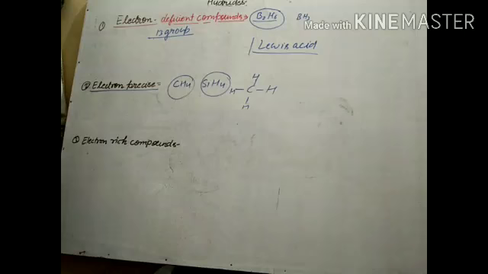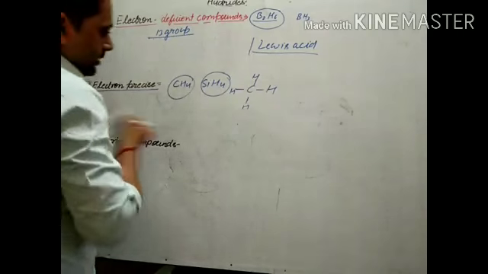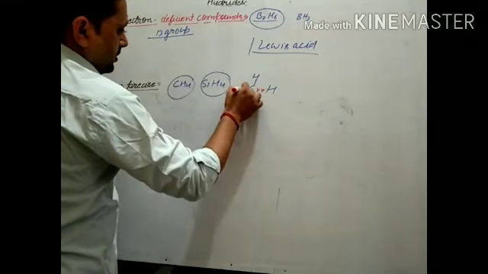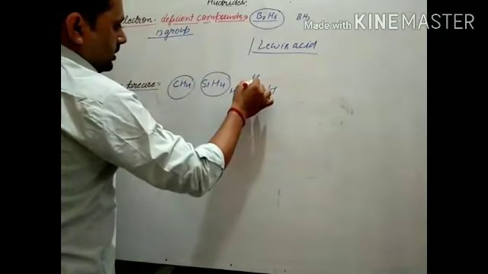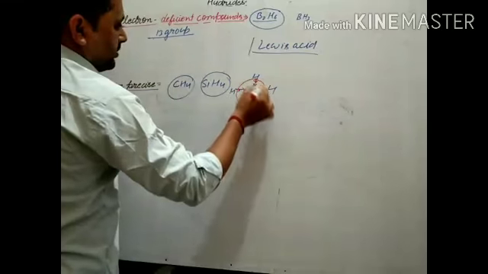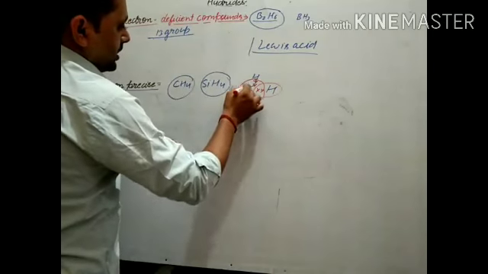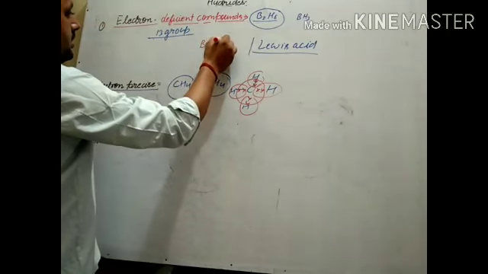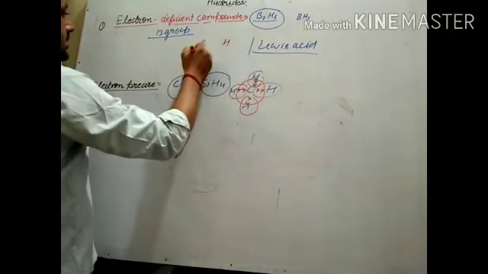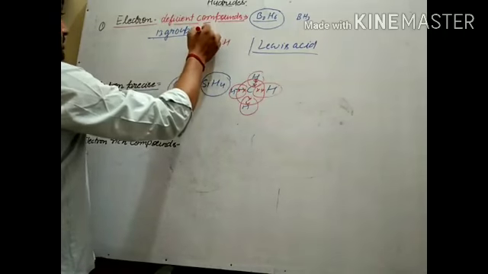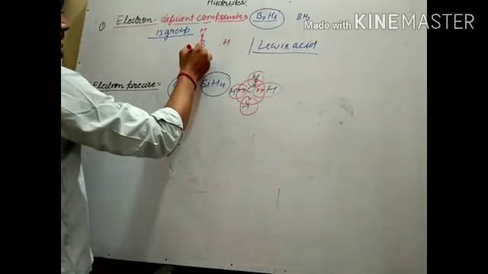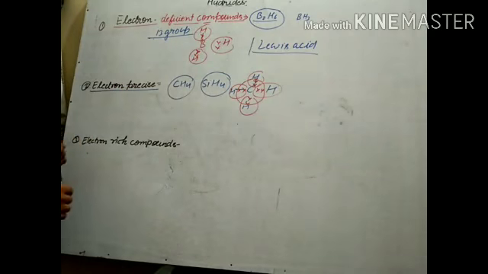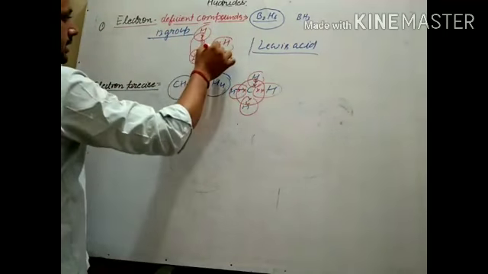Otherwise, if we want to show the bond structure, we can show it like this. So carbon completed its octet, and the hydrogens are also complete. But if we write BH3 like this, hydrogen gets the nearest electron configuration of a noble gas, but boron does not.